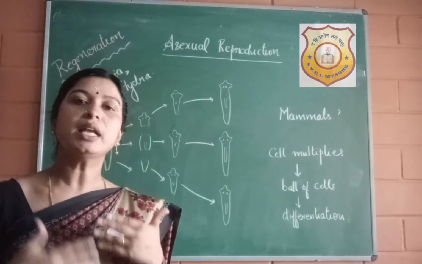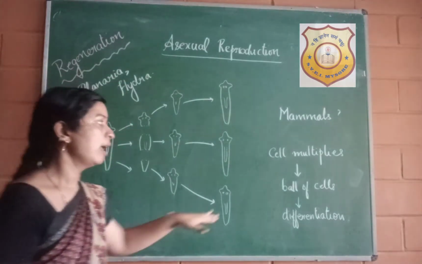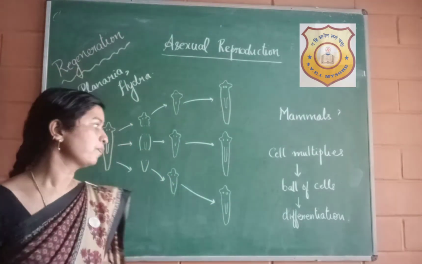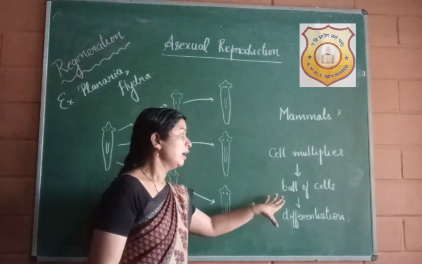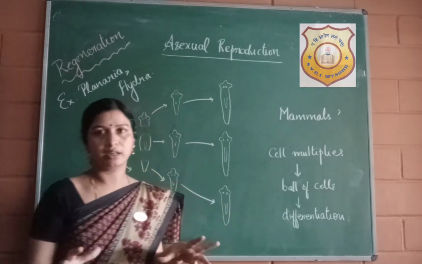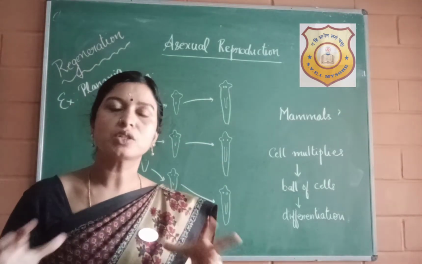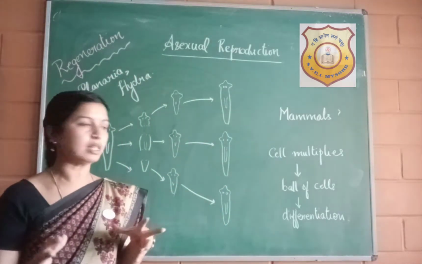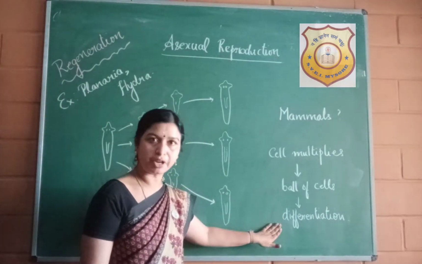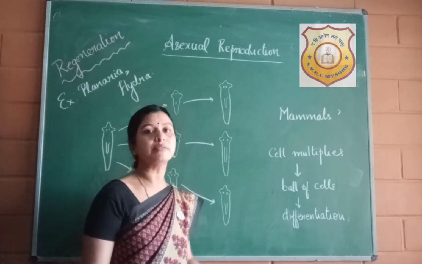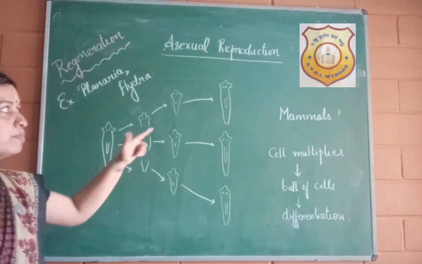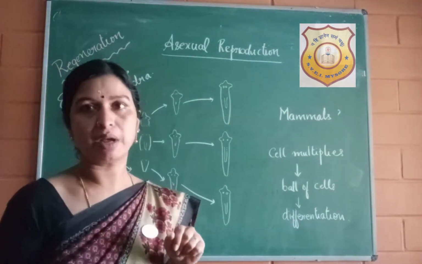The cells multiply in number and give rise to a ball or a mass of cells. And then after a large number of cells are formed, they start differentiating, because all the organs and body parts are not similar to each other. So after multiplication of cells, the next process is differentiation of cells, and this gives rise to the complete individual.